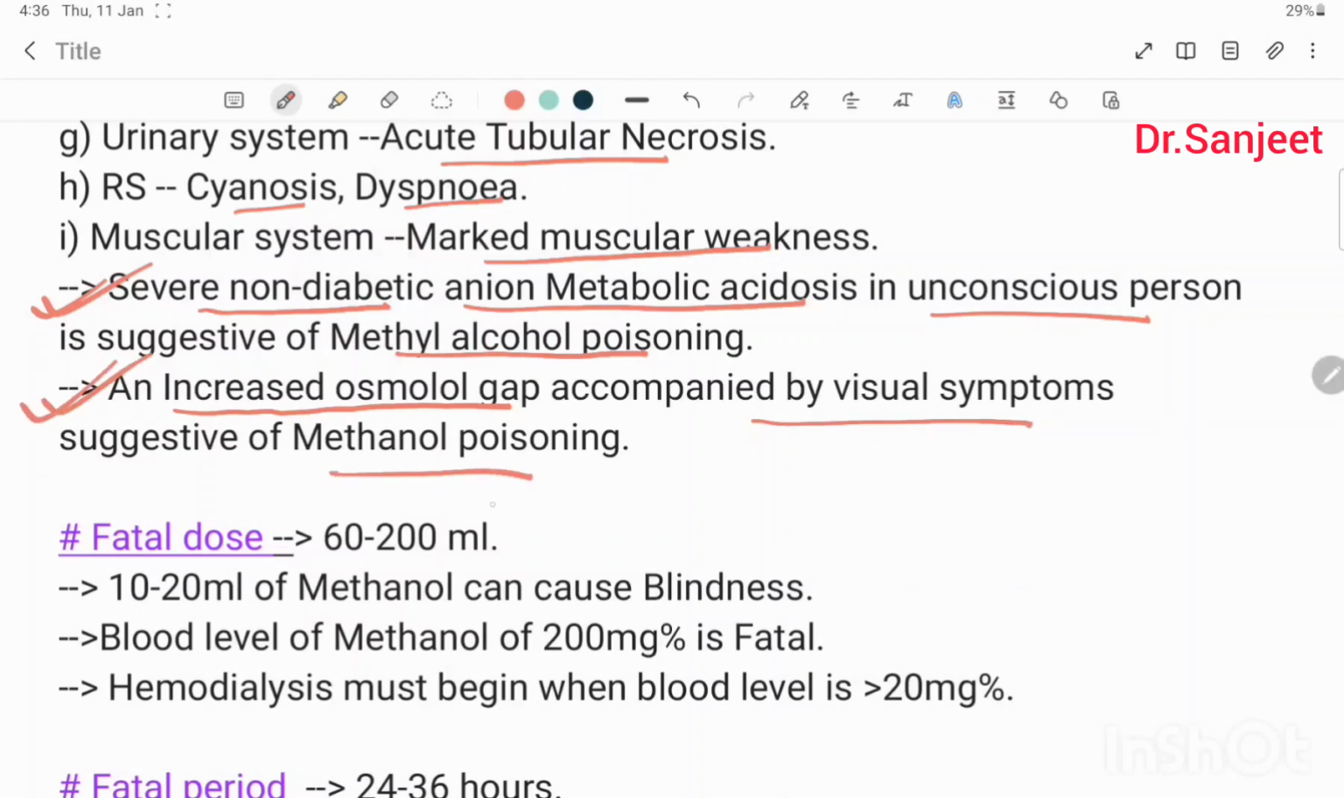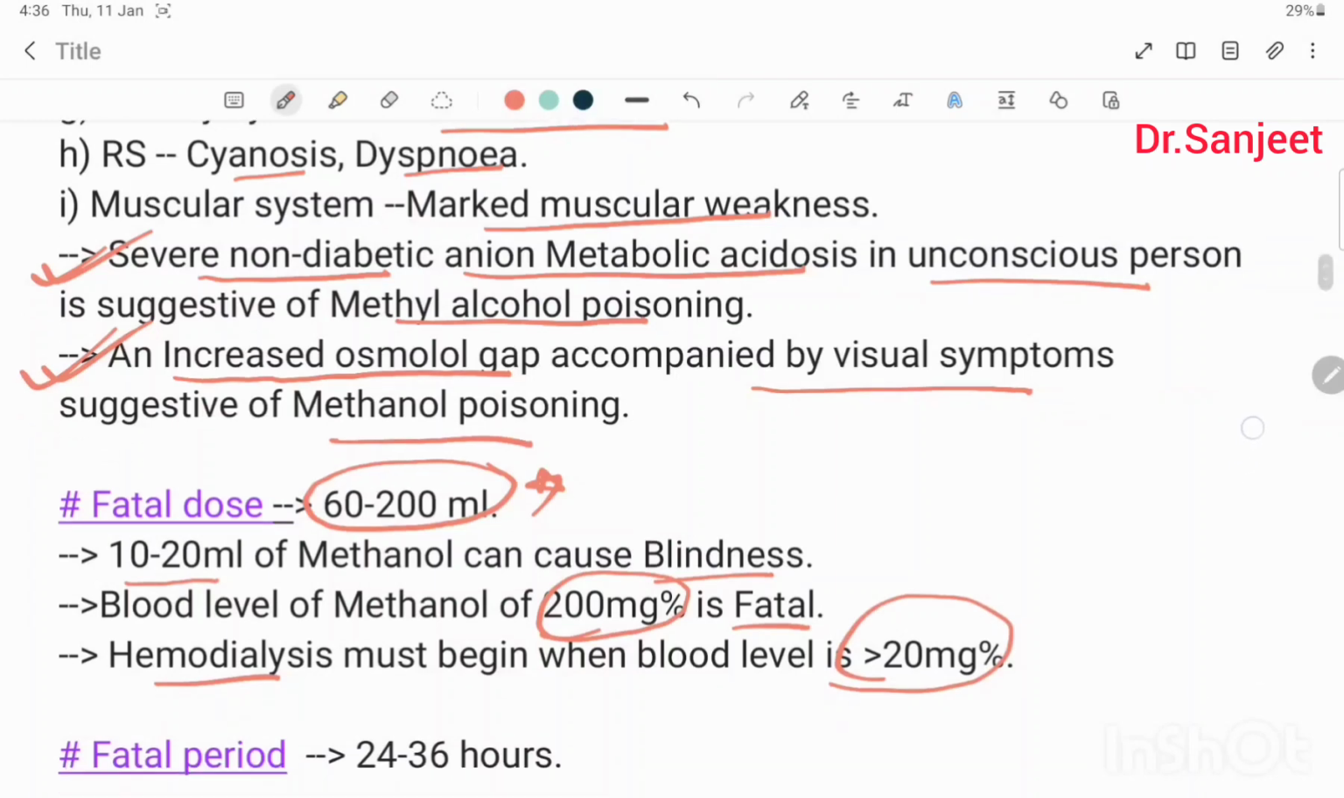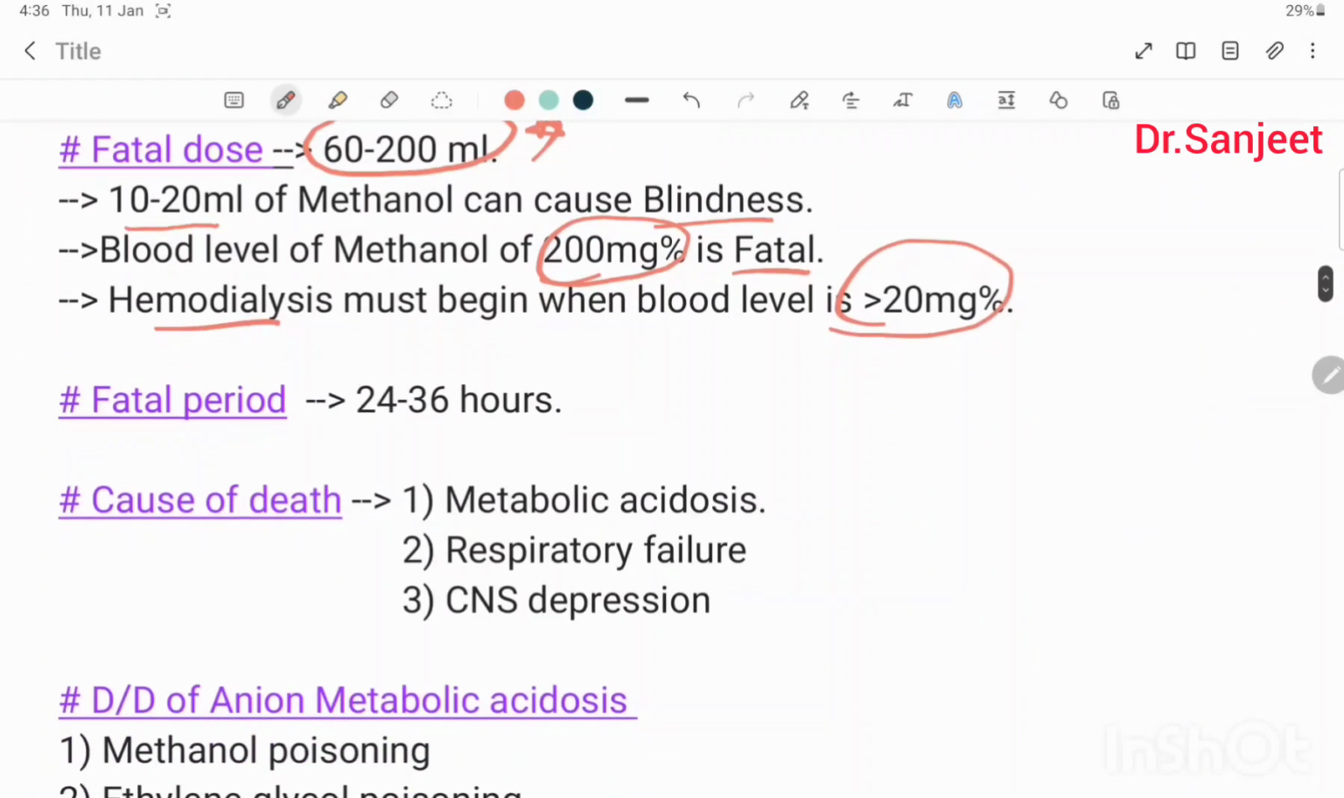Then fatal dose: 60 to 200 ml is the fatal dose. 10 to 20 ml of methanol causes blindness. Blood level of methanol of 200 mg% is fatal. And hemodialysis must begin when the blood level is more than 20 mg%. Fatal period: 24 to 36 hours. Cause of death: metabolic acidosis, most common cause, then respiratory failure, then CNS depression.